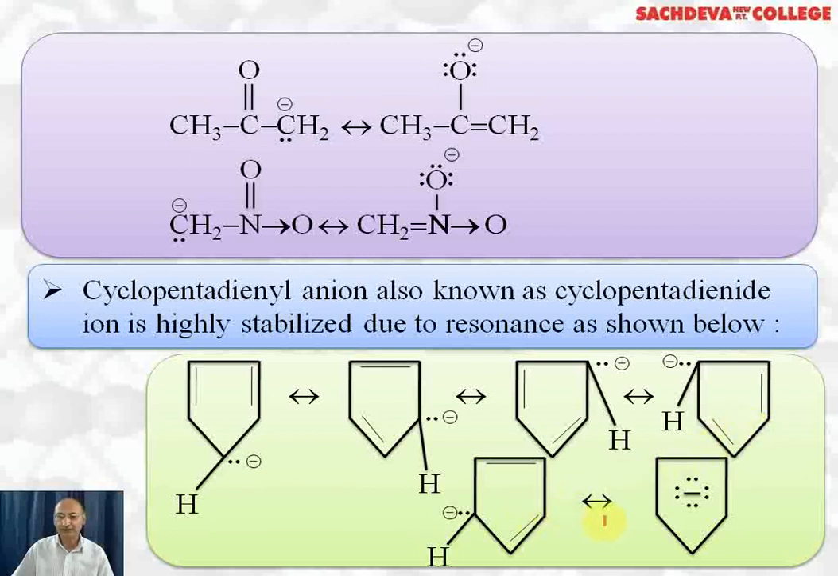All these 5 resonating structures are equivalent to this resonance hybrid, where the negative charge is delocalized over all the 5 carbon atoms. So this is the resonance hybrid, which is most stable.